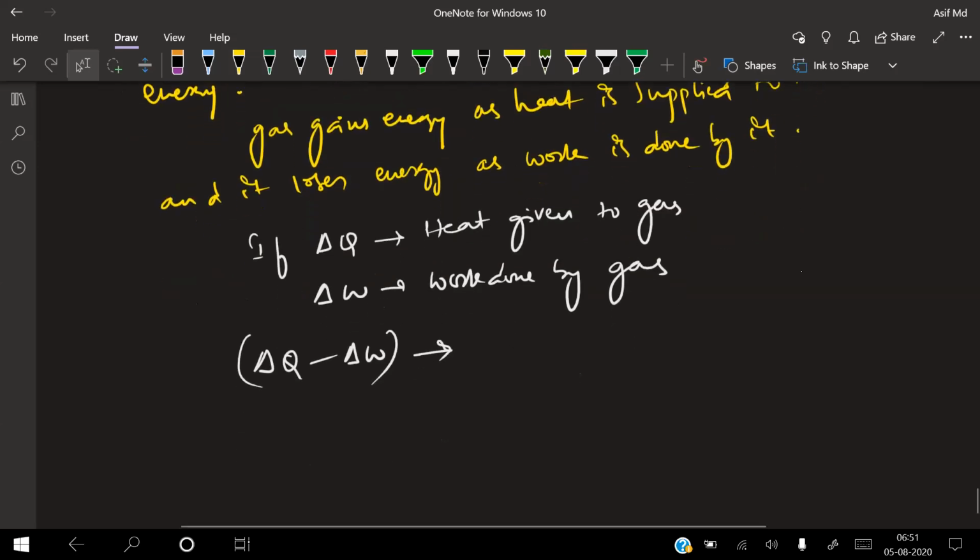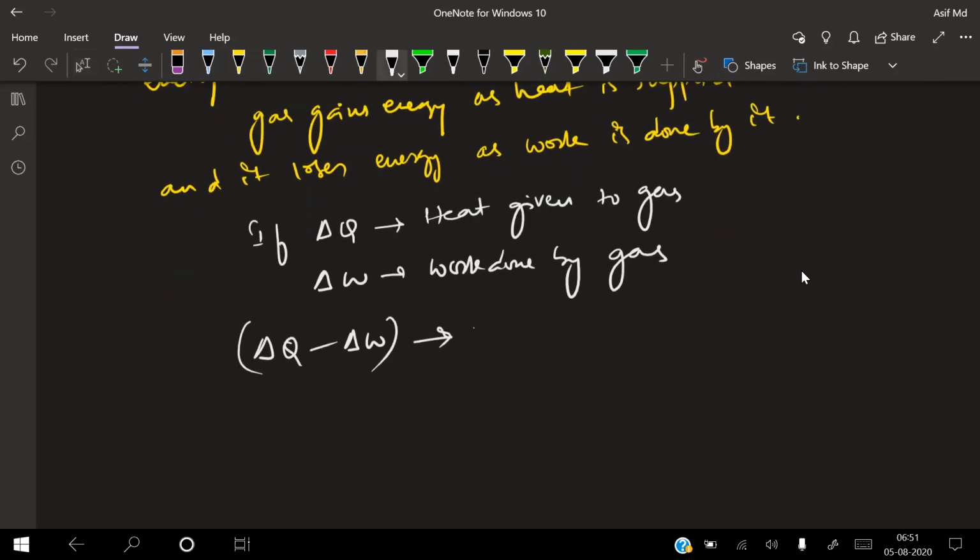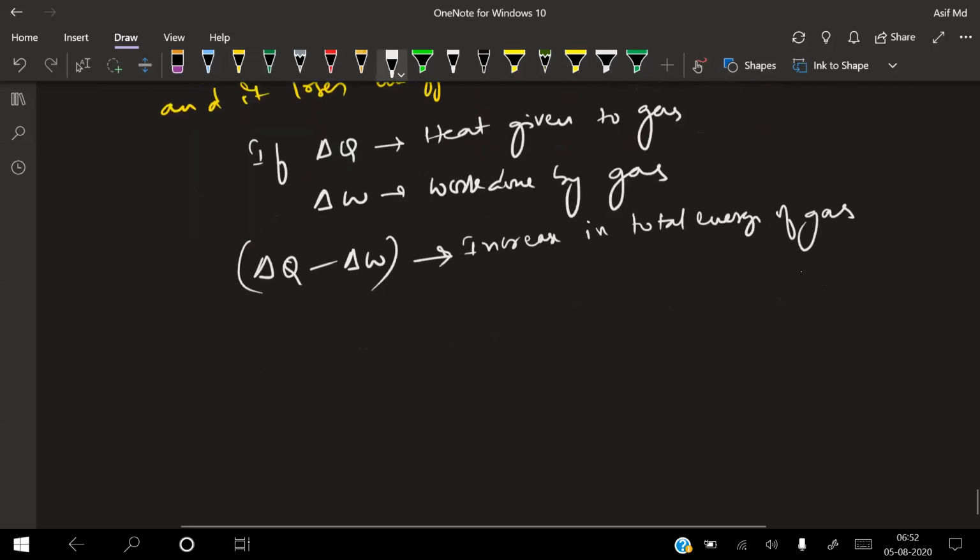So I can write delta Q minus delta W as the increase in total energy of the gas. In the same way, out of 1,000, if you give 100 rupees to your sister, what is left with you is 900 rupees. That is your energy, or the comfort and happiness of your 900 rupees with you. So delta Q minus delta W represents the increase in total energy of the gas. Okay? Yes, sir. Got it.